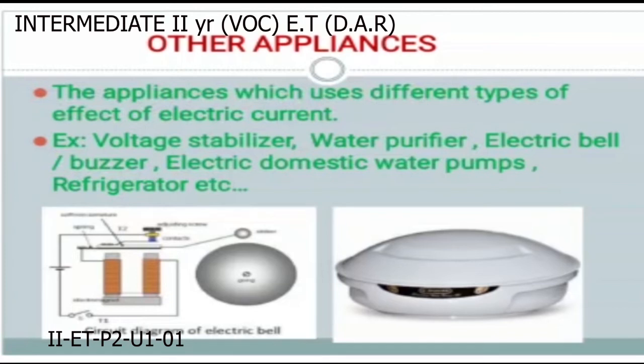Examples, these are special appliances: voltage stabilizer, water purifier, electric bell, electric domestic water pump sets, and refrigerators, etc. In these appliances, we get different types of energies. These are the other appliances. Briefly, let us recall the classification of domestic appliances: four types, that is heating appliances, motorized appliances, luminous appliances, and other appliances.